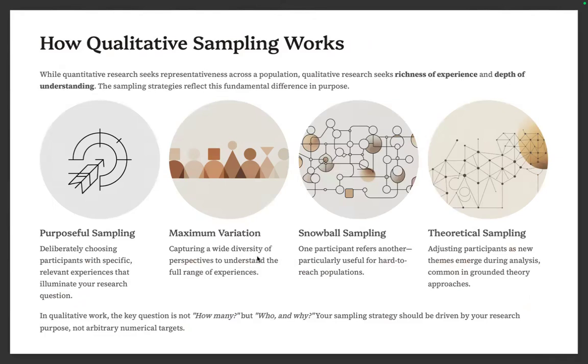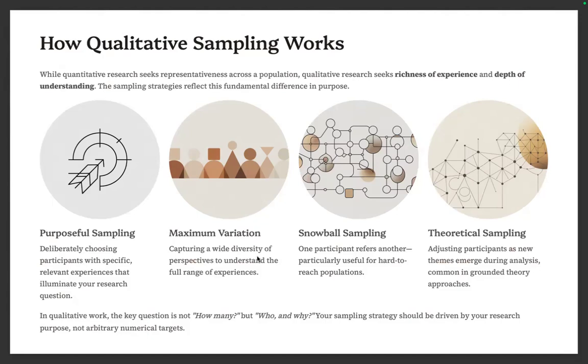If in quantitative sampling we do randomized sampling, here it's non-random sampling. While quantitative research seeks representation across a population, qualitative research seeks richness of experience and depth of understanding. So the sampling strategies reflect this fundamental difference, especially in purpose.